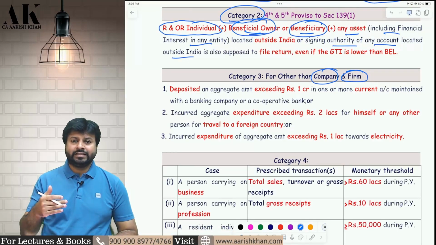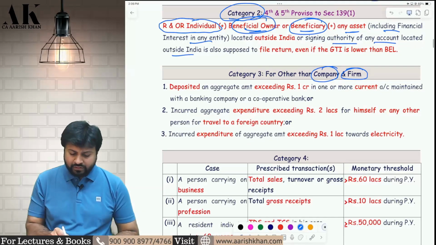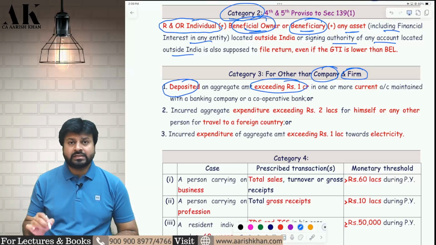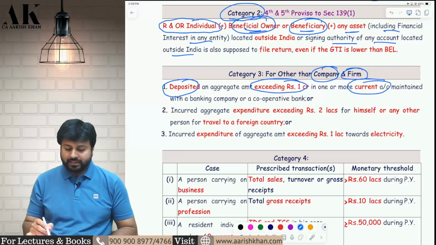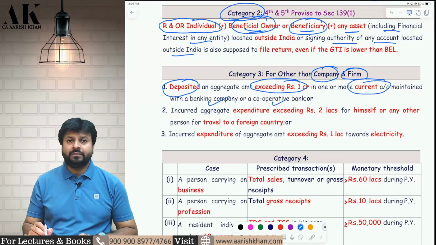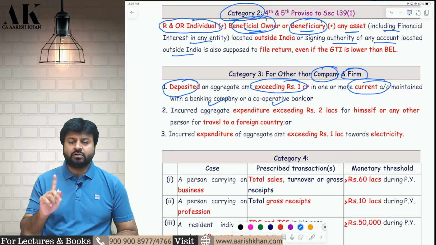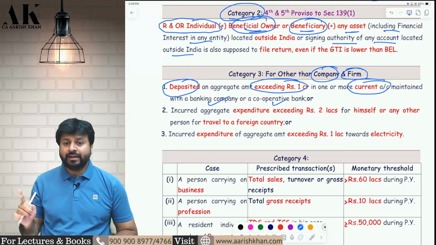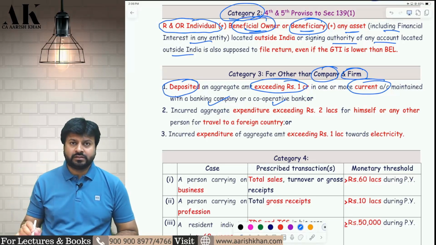In the third category, there are three different kinds of people who are liable to file the income tax return. First, if you deposit more than 1 crore rupees, not exactly 1 crore, more than 1 crore in a current account opened in a bank or a cooperative bank in the entire financial year, you are liable to file the income tax return.